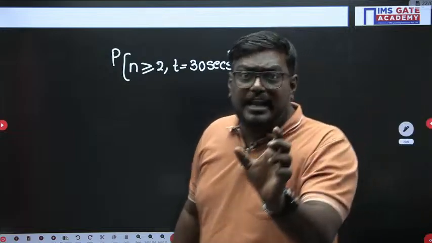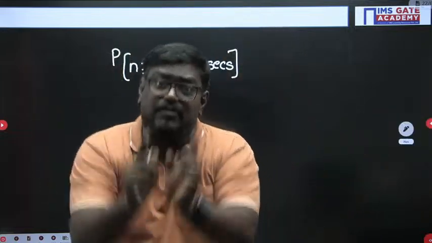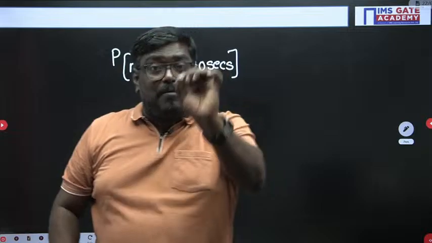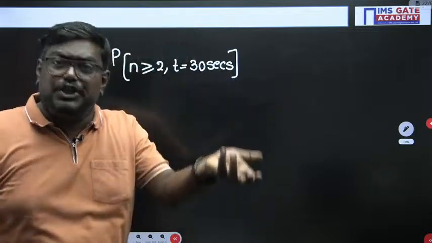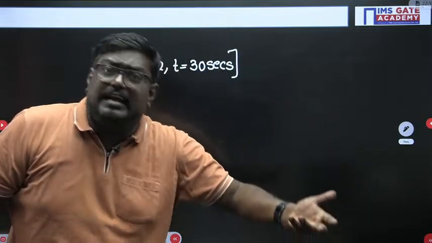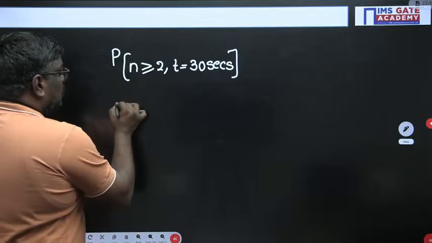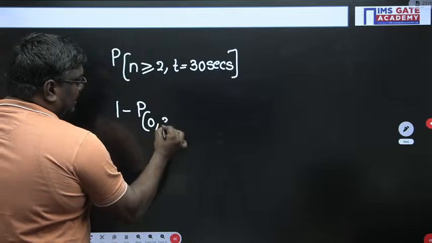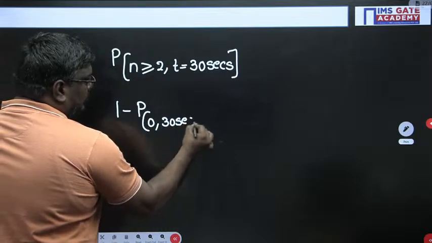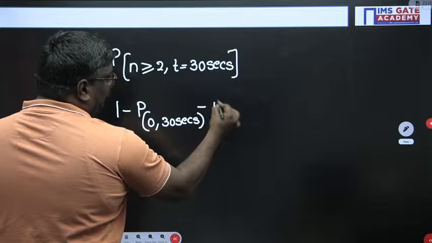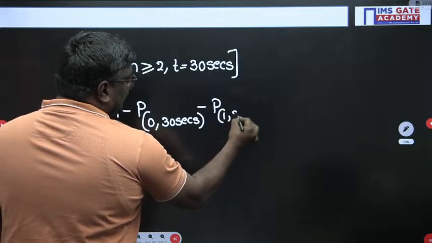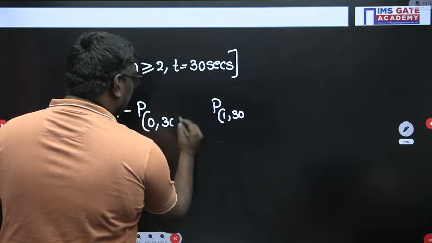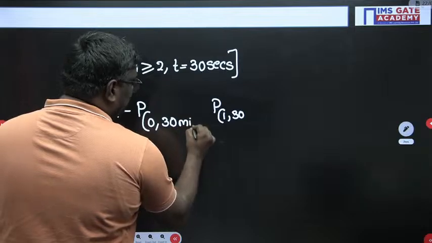So here what I know is the probability of the entire function is 1. From 1, if I remove the probability of 0 vehicles and the probability of 1 vehicle, then you can get this answer. So I can write it as 1 minus the probability of 0 vehicles in a time of 30 minutes, minus the probability of 1 vehicle in 30 minutes.